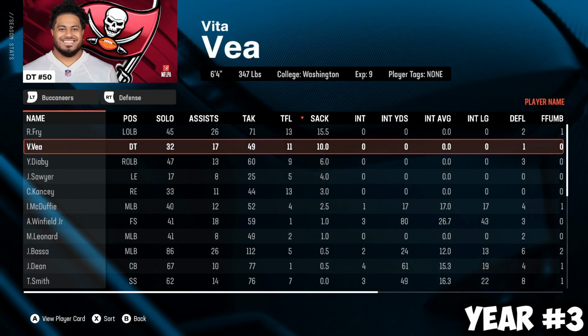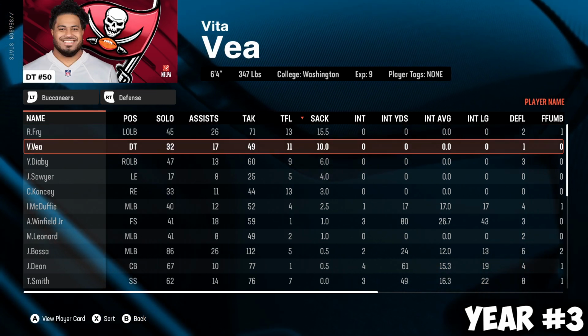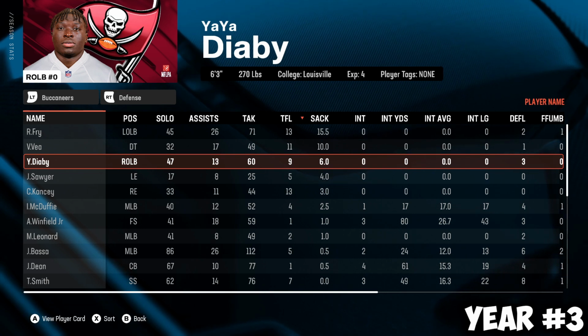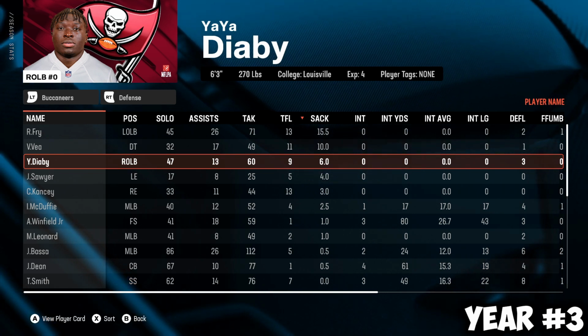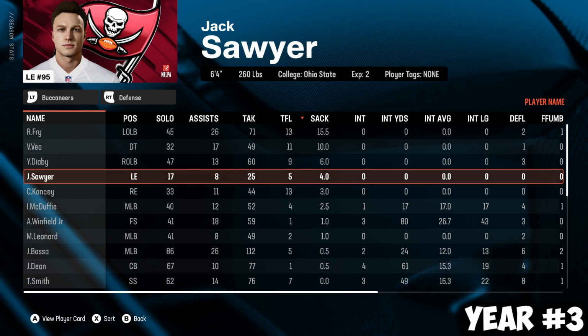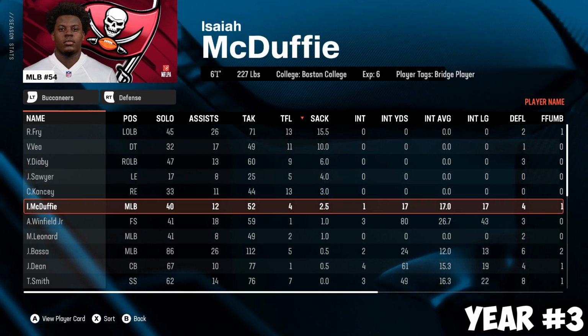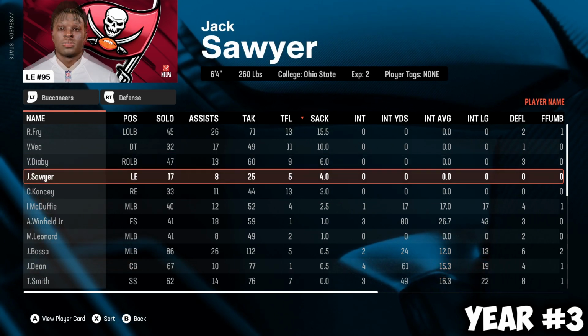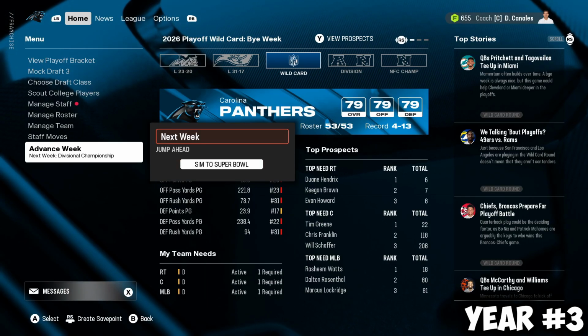Shout out Vita Vea getting double-digit sacks as well. He put in some work there. That defensive line is goated. Yaya Diaby, I think that's how you say it, Diaby, something like that. Got 6 sacks. Sawyer and Cansey, McDuffie. This front 7 is so good.